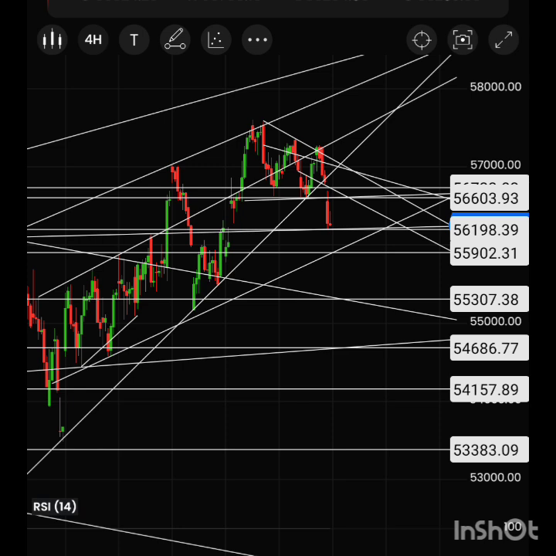Then Kotak Bank is near support, so that's a hope for the next one. IndusInd Bank is also near support, and it's a little positive. So Bank Nifty movement mostly depends on HDFC Bank and ICICI Bank performance on Monday and next week. Axis Bank is already gone, so it depends on three banks now: HDFC, ICICI and Kotak.